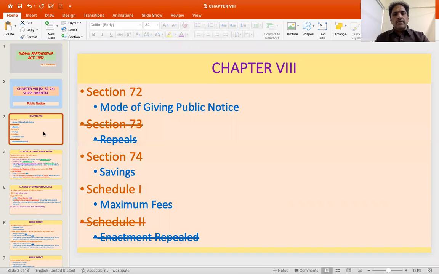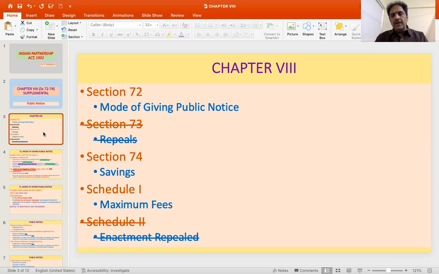So the chapter has section 72, which is dealing with mode of giving public notice. So what is the mechanism that is supposed to be adopted in case of registered firms, in case of unregistered firms. Then section 73 is about repeals, and that has been repealed. Then section 74 deals with the savings consequent upon repeal.